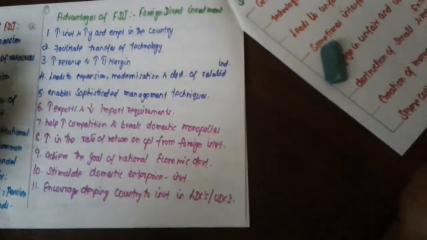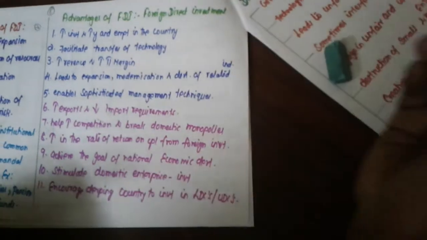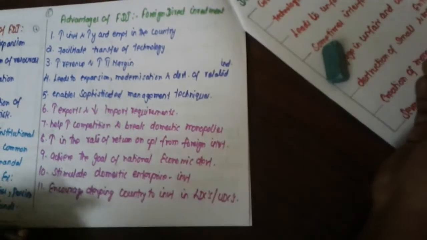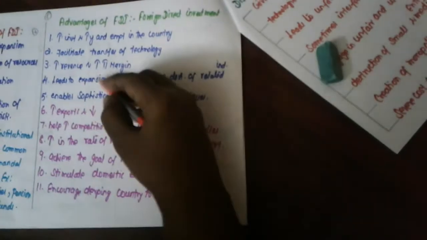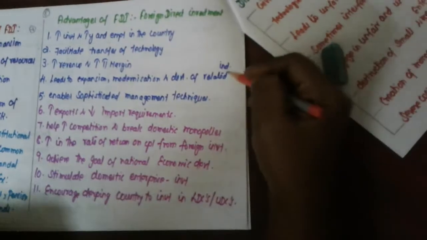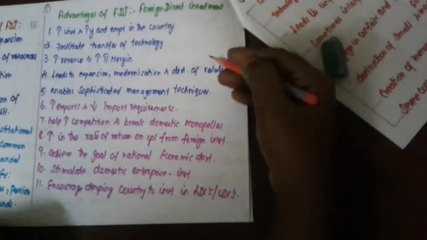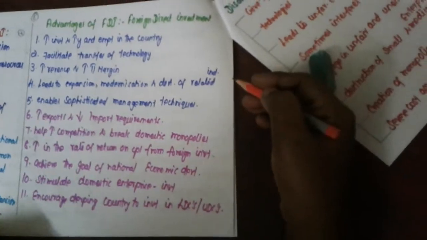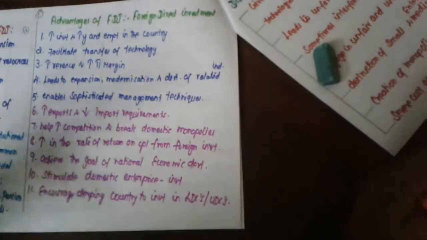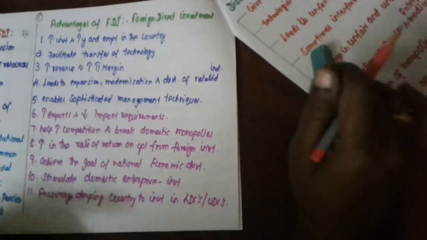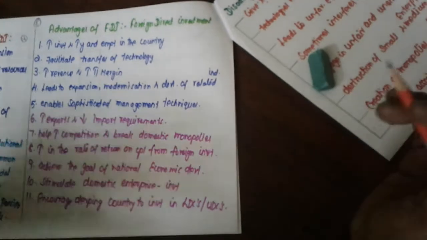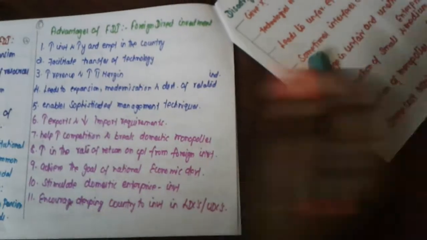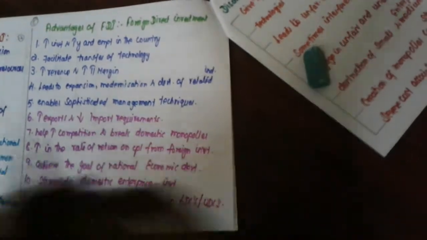If we are having movement of goods and services, transfer of technology is also possible. Revenue also increases, and profit also increases. Pi here refers to, you all know very well, profit. Another important advantage of foreign direct investment: expansion is possible, modernization is also possible, and development in all the activities takes place. Next one, sophisticated management technique. It is very comfortable in order to increase the production within a short span of time. Sophisticated management technique is also possible.